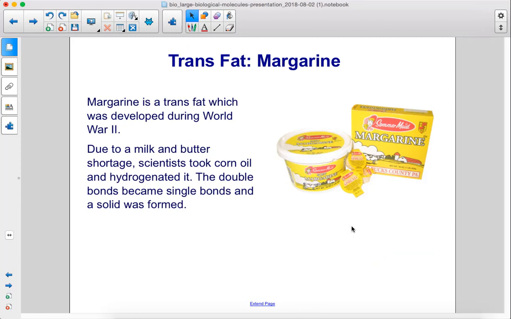Margarine is a trans fat which was developed during World War II. Due to a milk and butter shortage, scientists took corn oil and hydrogenated it. The double bonds became single bonds and a solid was formed.